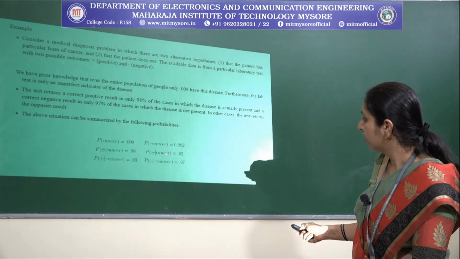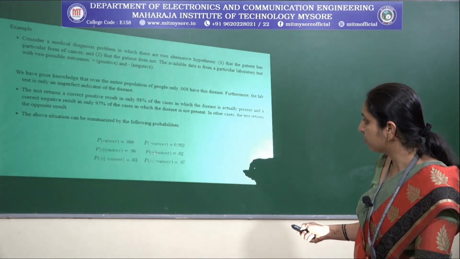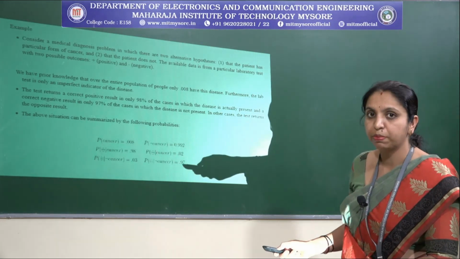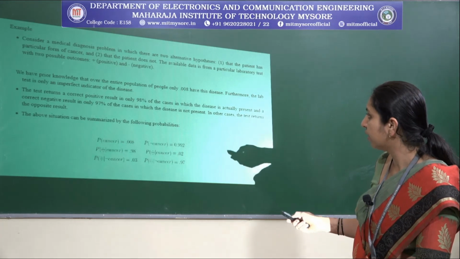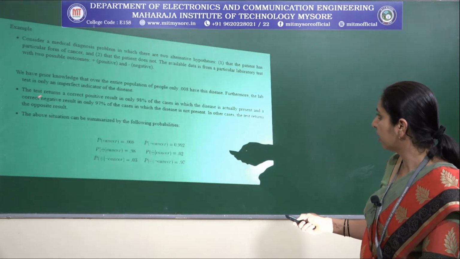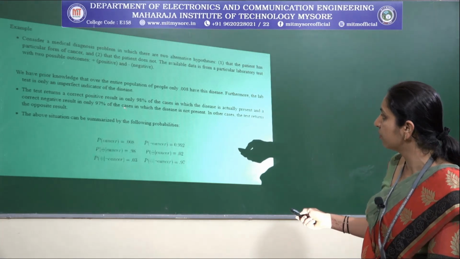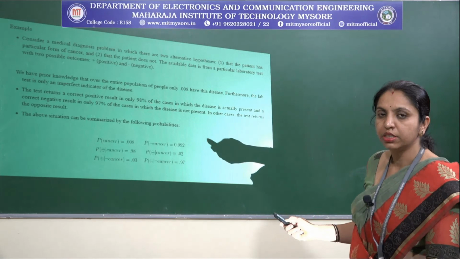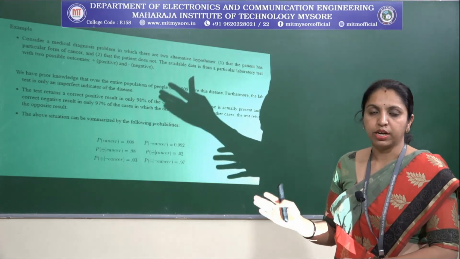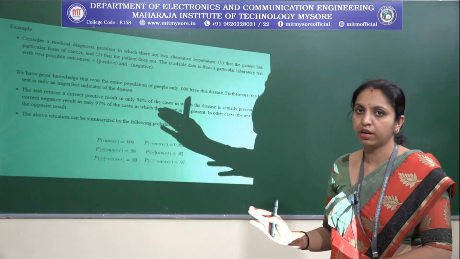Here the probability of negative indicates the disease is actually present but the test says otherwise, which is only 0.02. Similarly, you can see a correct negative result in 97% of the cases in which the disease is not present. We are diagnosing people who do not have cancer.